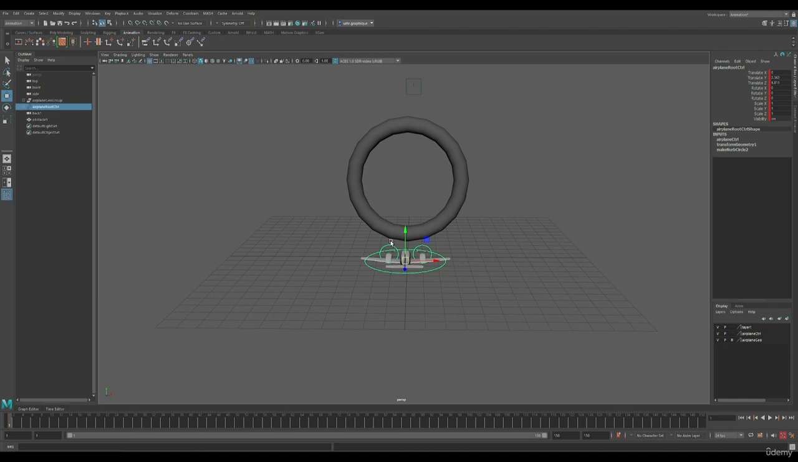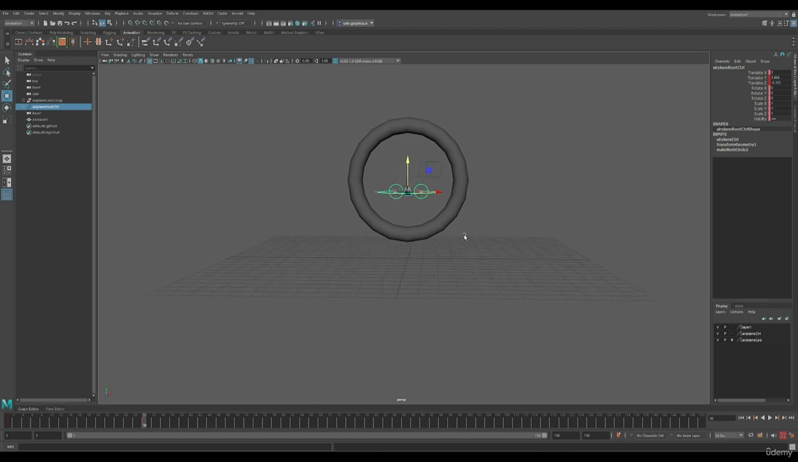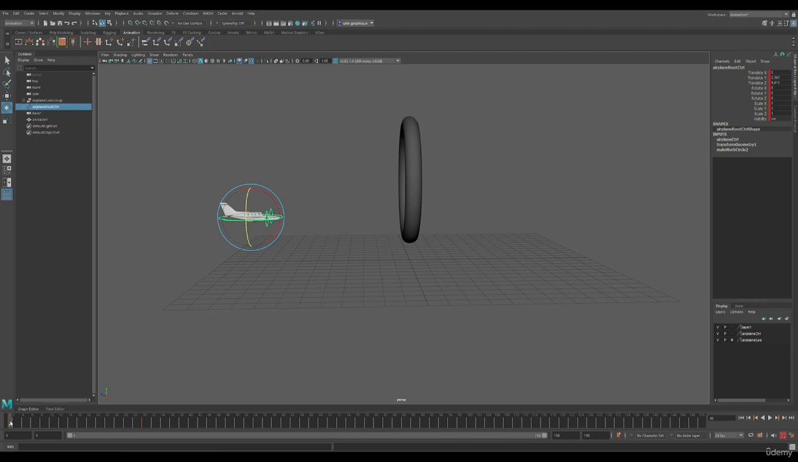Okay, so I have my first pose on frame 1. Then let's go roughly to frame 30 and move the plane forward, somewhere in the middle of our obstacle. Let's rotate the plane a bit so that it's facing up, also a bit to the side. By scrubbing the animation, we can check how the part that we keyed is looking. Okay, so it's not so bad.